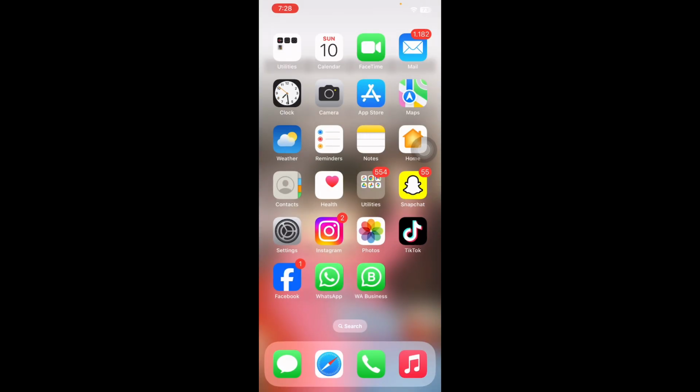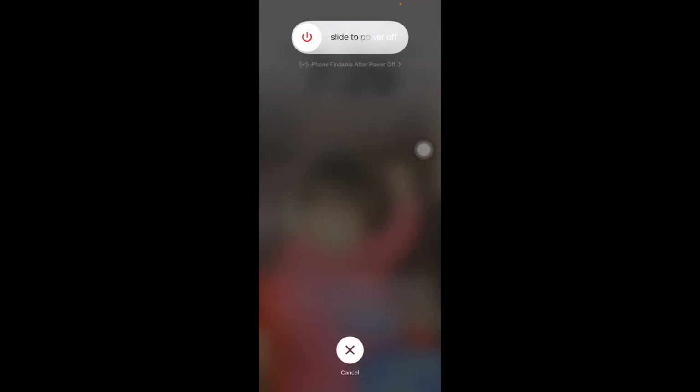And the next step is restart your iPhone. For this, press and quickly release the volume up button and do the same with the volume down button, and press the power button and then slide to power off. Then wait for some time and press the power button until you see the Apple logo on your home screen and you are done.